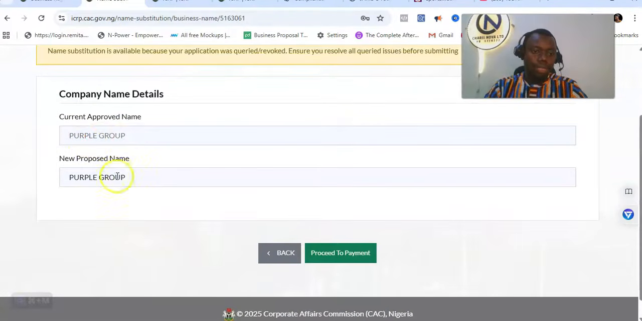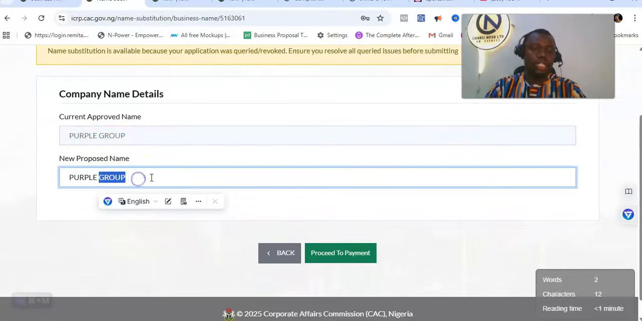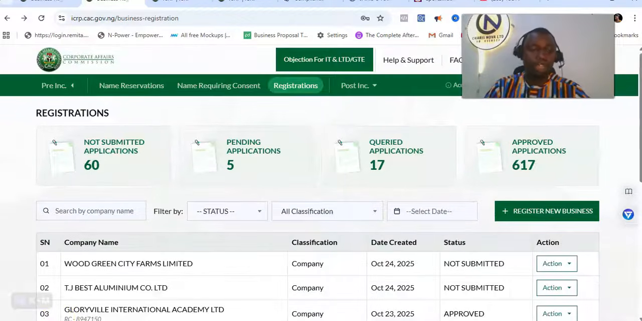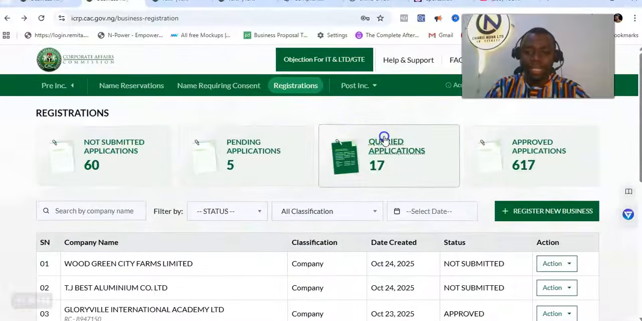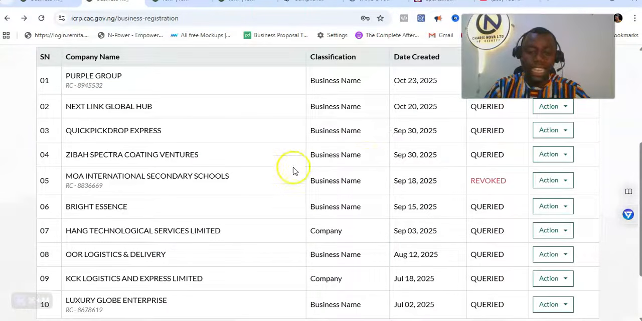The current name is Purple Group, so now I want to change it to Purple Educational something, for instance. So then you proceed and make payment, and you can change the name. You see that? So that's if the issue is the name. But if the issue is not the name and the issue is the object of the company.